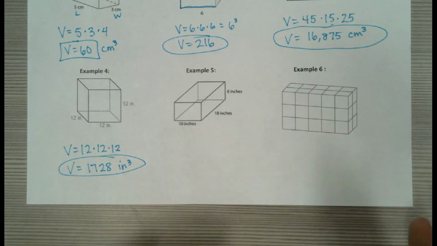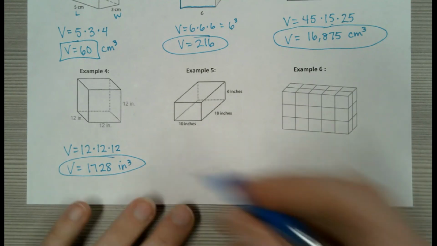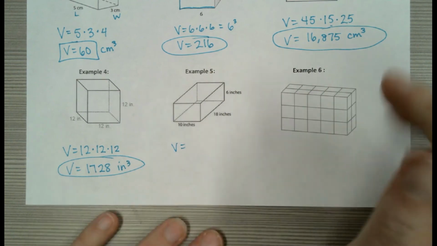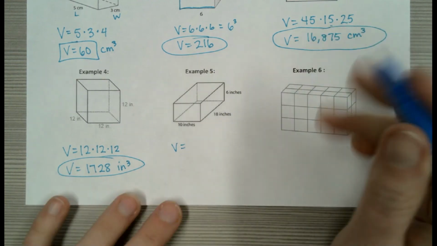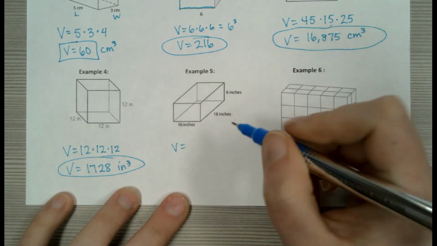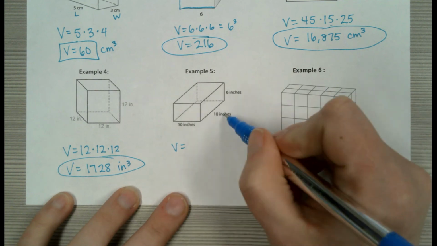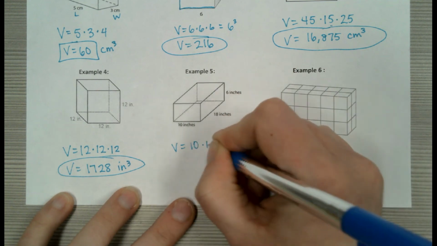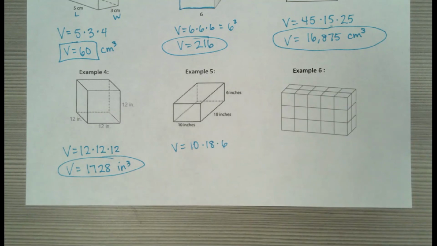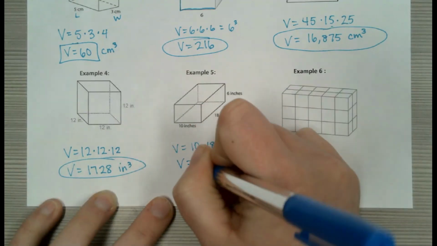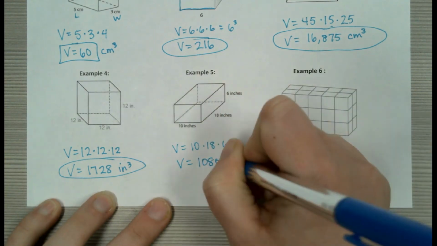Okay, does this make sense so far? You're just taking your numbers and multiplying them. Rectangular prisms are the easiest ones out there, which is why we started with this one. So for this one, my volume, length times width times height, 10 times 18 times 6. It's that easy. And we get 1,080 cubic inches.